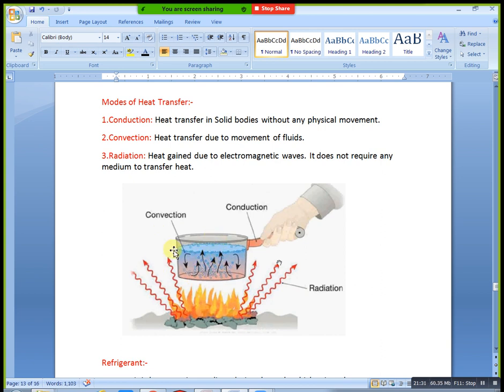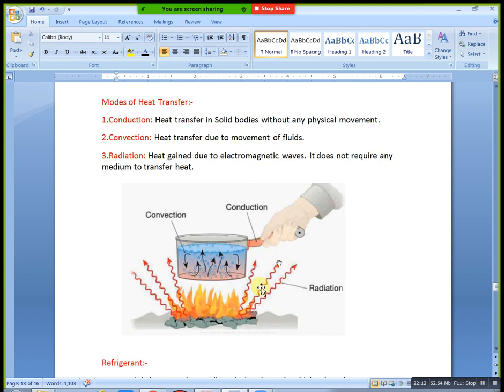This is radiation. These are our radiation waves. Just you can see the hot air. Sunrays are also the same, you automatically get the sunrays, but we don't see them. This is a radiation wave. We can only feel it, we can't see radiation waves. But conduction and convection, with physical contact, we can feel. This is the three modes of heat transfer.